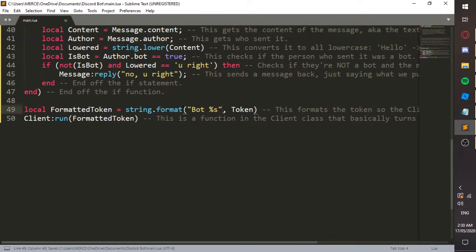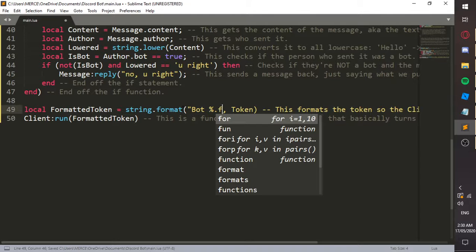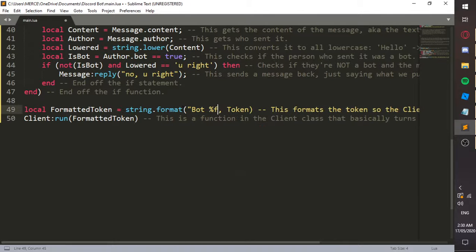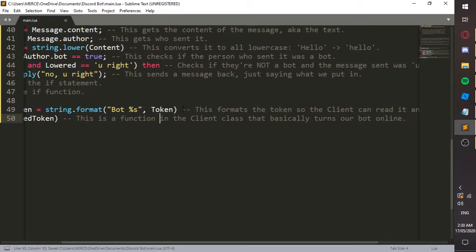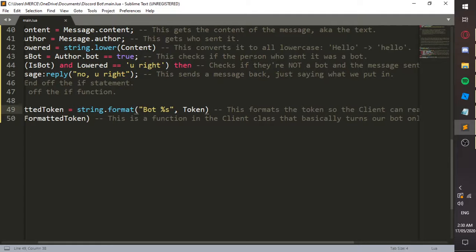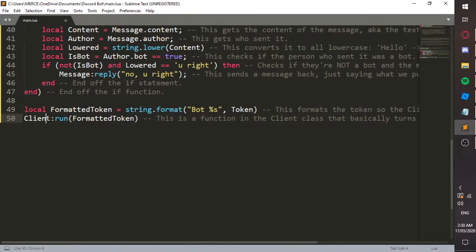There's a bunch more. You can do like %.2f or something like that. It's really cool, but we're not going to be worrying about that. And pass in our formatted token. The reason we format it with "Bot" is because the run method of the client class takes in a string with "Bot", a space, and then a token.